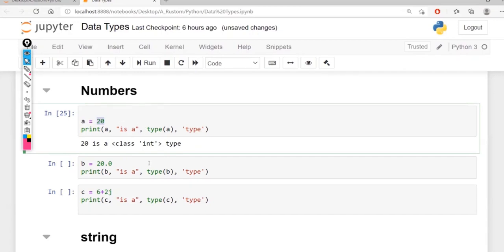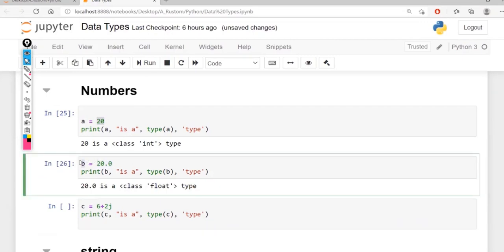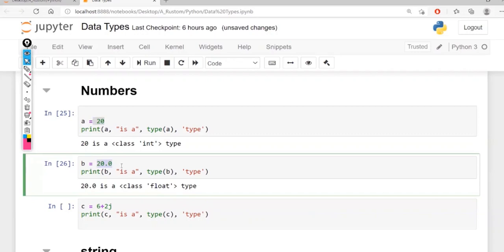Within the numbers, we have other types as well, where you see some decimals. Fraction data is called float data. So 20.0 is assigned to b, and I'm printing the type of b, and you can see it's a float. It's the same number I have given, but here I have given some fractions, and b is a float data type. b carries 20.0.